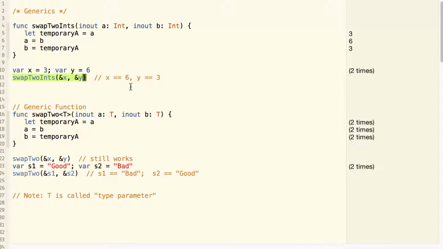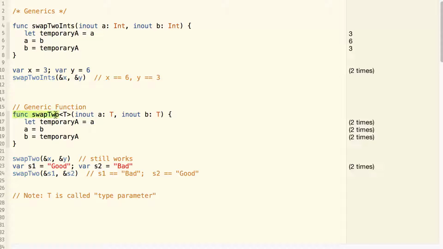But what if later on I want to swap the value of two doubles or two strings? Then I have to create new functions called swap2doubles, swap2strings, etc. That is not very convenient. It would be great if we can have one function that can swap the values of two variables of different types. This is where a generic comes in very handy.